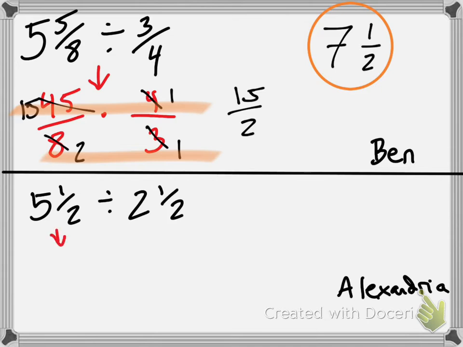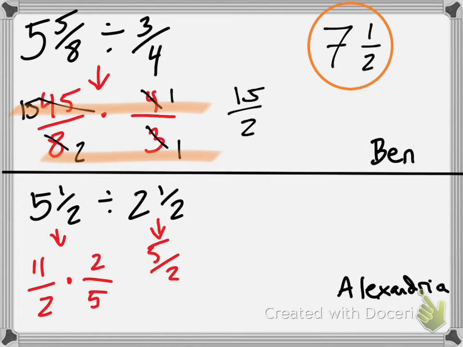So from what we remember, what is 5 and 1/2 as an improper fraction? 11 over 2. What about 2 and 1/2 as an improper fraction? 5/2. But now we need to start our problem. So what do we do? Division turns into multiplication. Perfect. And then we flip.